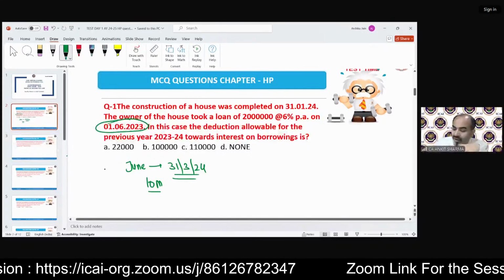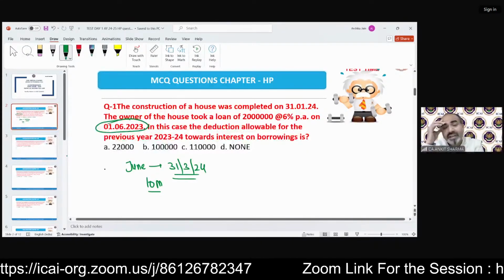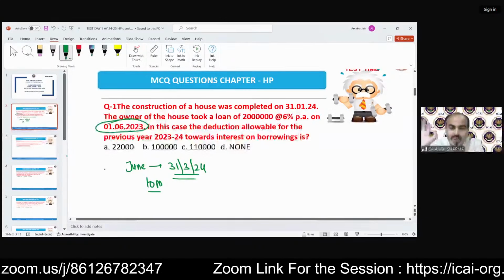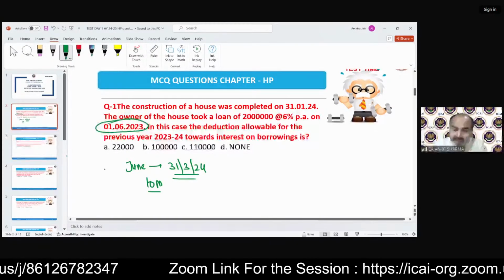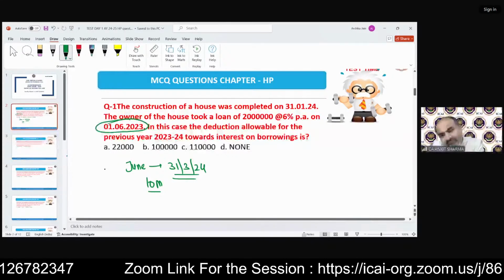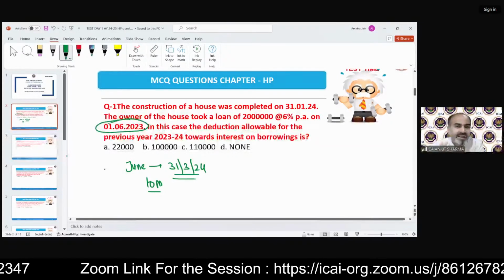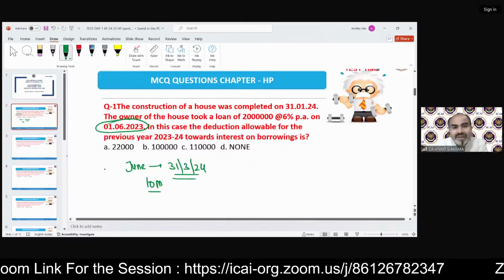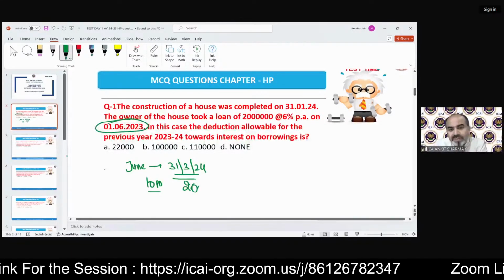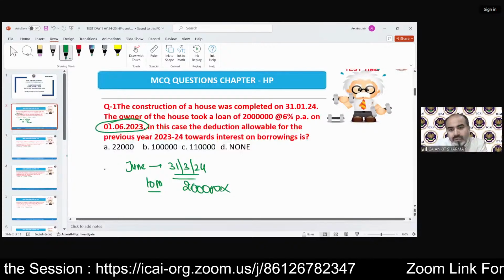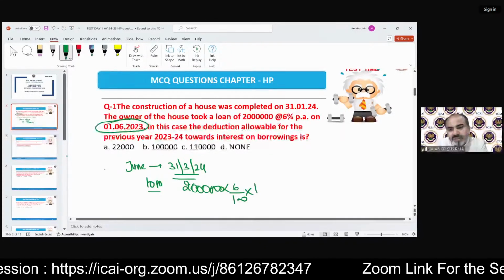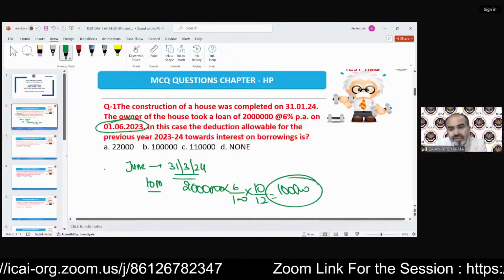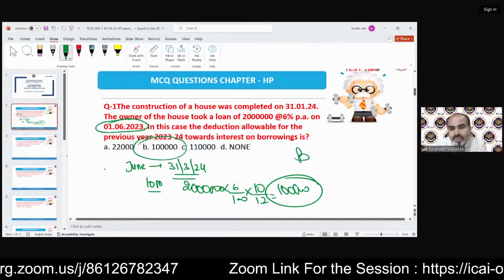So never think that interest calculation will be explained in the income from house property chapter. No, we are going to tell you what PPI is, what the current year is, and for that time duration we need to calculate the interest as per normal mathematics. There is nothing difficult. For 10 months, on 20 lakh rupees at 6% rate of interest, that will be 1 lakh rupees. So the correct answer will be B.